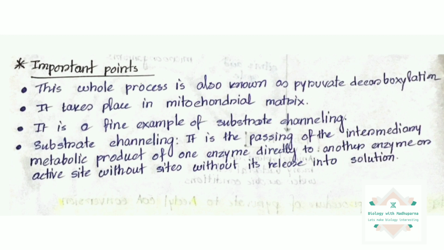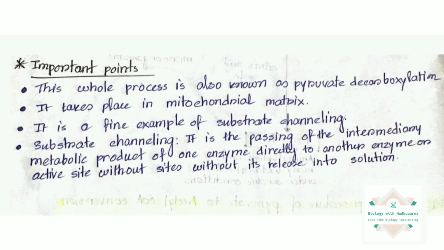The first point is that the whole process is also known as pyruvate decarboxylation. As you can see, in the conversion of pyruvate to acetyl CoA, one CO2 is going out, so it's a decarboxylation process. The next fact is that it takes place in the mitochondrial matrix.